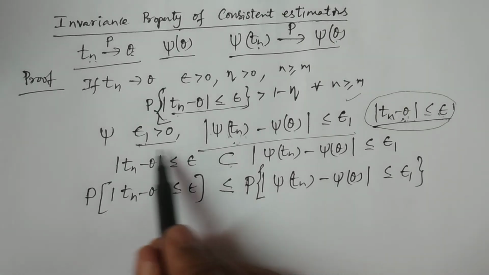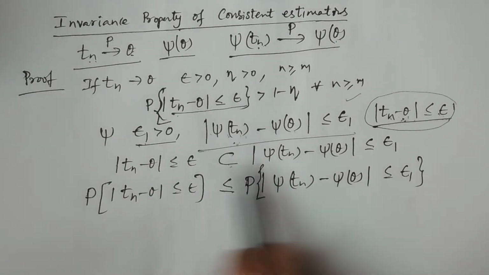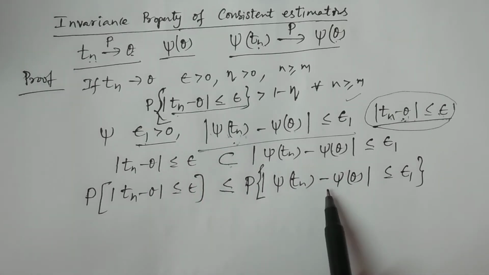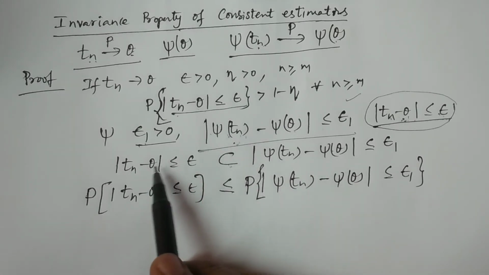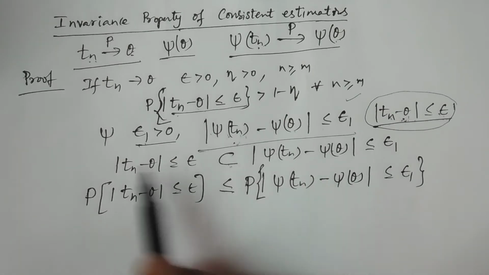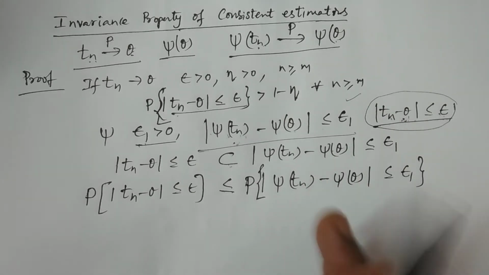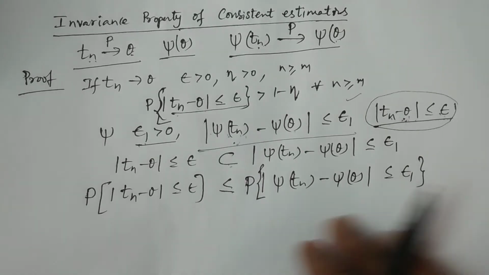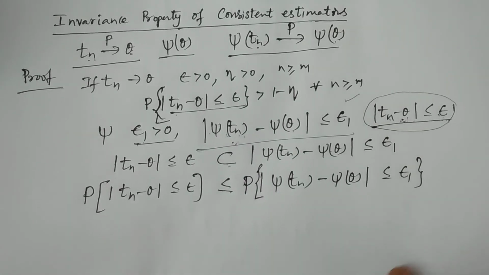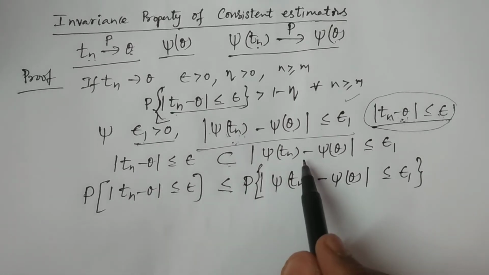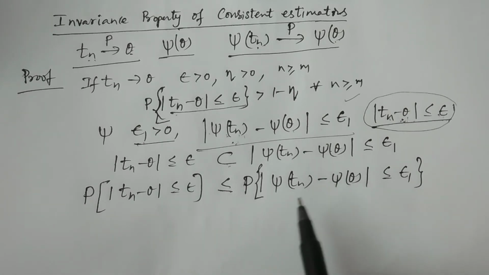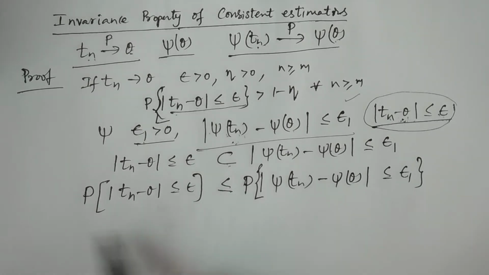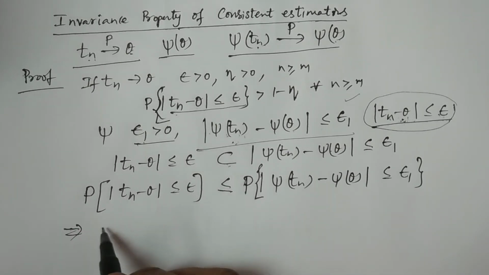For A contained in B, the probability of A is always less than or equal to the probability of B. In the terminology of events in probability, A contained in B means A is a subset of B, then the probability of A is less than or equal to the probability of B.